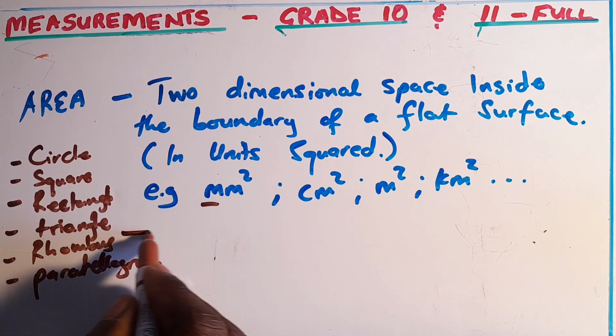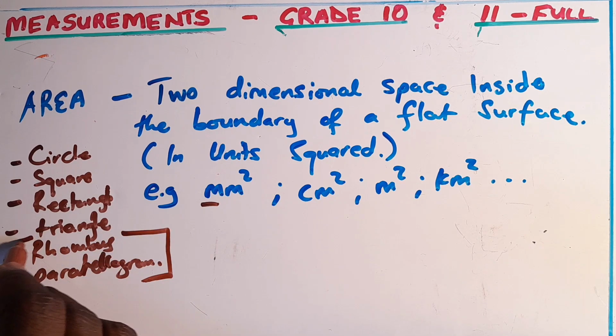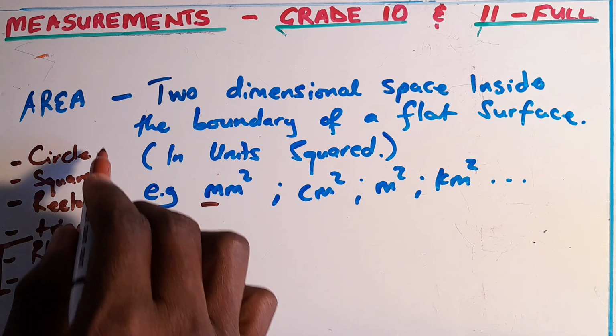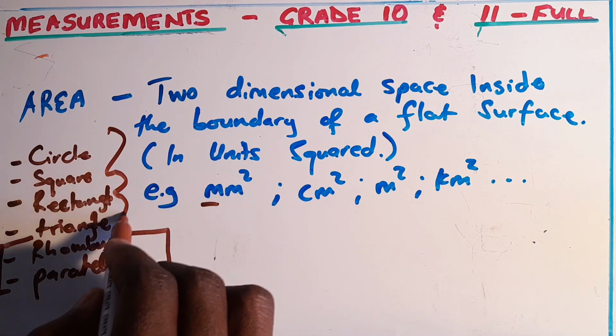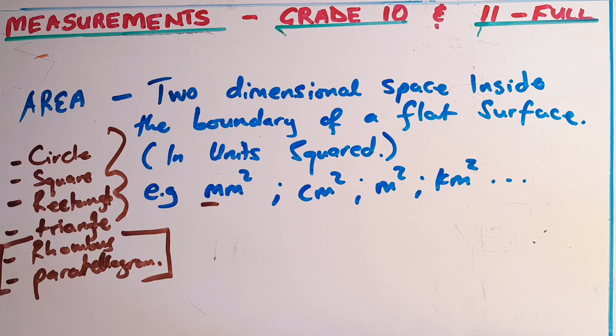But these last two are not that much of a problem, because when we're dealing with volumes and total surface areas, mostly we don't deal with these shapes. Mostly we deal with the shapes that will be repeating over and over again, right? So let's get to how to calculate the areas of these shapes.